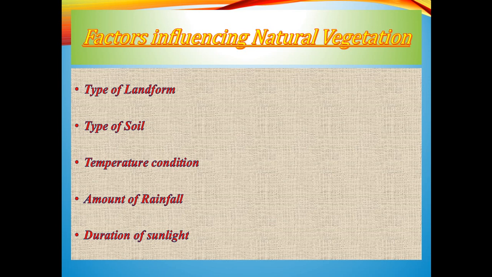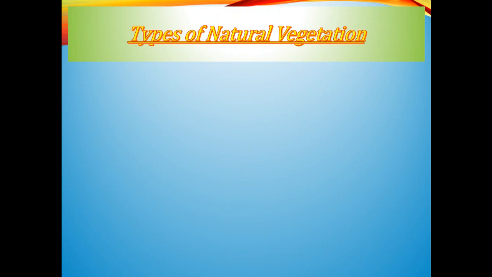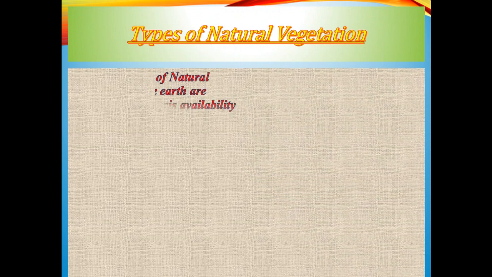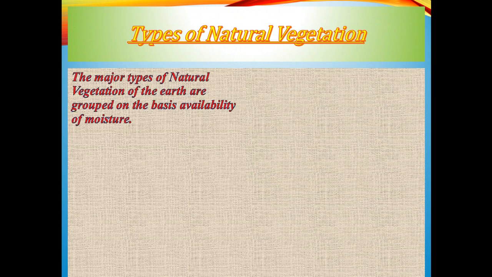So these are the 5 prime factors that influence the diversity of natural vegetation, and that is why it varies from region to region on the earth's surface. Now, the last topic for today is types of natural vegetation.